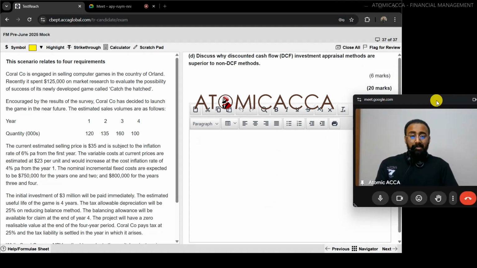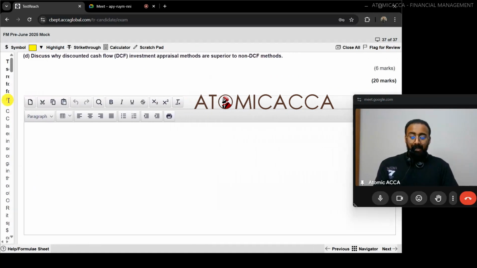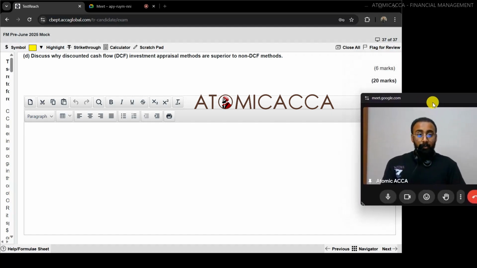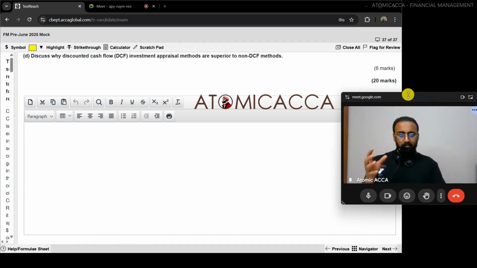Okay, discuss why discounted cash flow investment appraisal methods are superior to non-discounted cash flow method. It is 6 marks. If you can get 6 points, then well and good. If not, you'll have to use maybe 3 to 4 points, but elaborate it sufficiently enough so you get maybe around 1.5 marks for each point. So this is how our rough calculation would be.